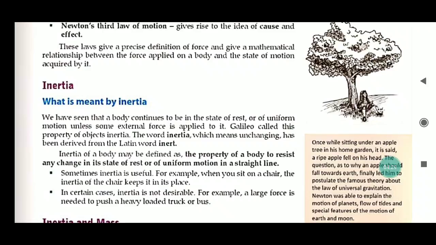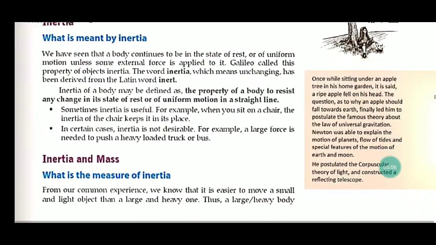We have seen that a body continues to be in the state of rest or of uniform motion unless some external force is applied to it. Galileo called this property of objects inertia. That means if there is no external force applied on a body, it will continue to move until and unless any external force acts on it, in the direction of the force only. Inertia of the body may be defined as the property of the body to resist any change in its state of rest or of uniform motion in a straight line.